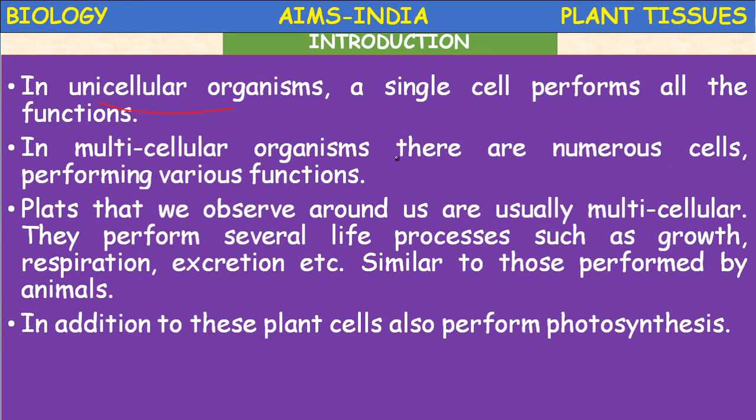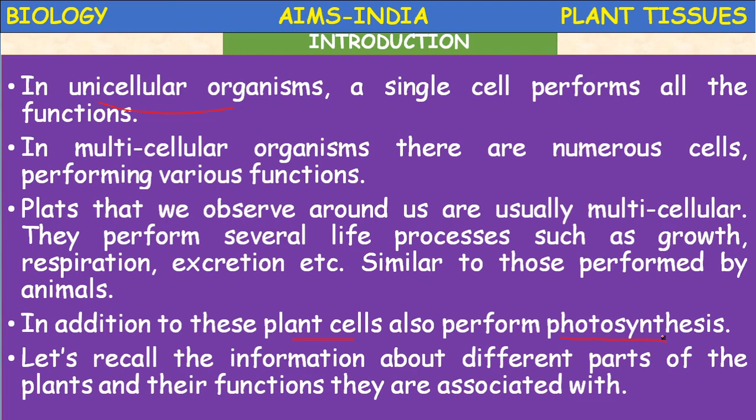In addition to these, plant cell specially performs one function, that is photosynthesis, which is also called the basic life process. And with the help of this photosynthesis, plants not only synthesize food for themselves, they are also providing the food for millions of organisms on this earth, along with human beings. Directly or indirectly, most of the living organisms depend on plants for their food requirement. That's why plants are called producers.